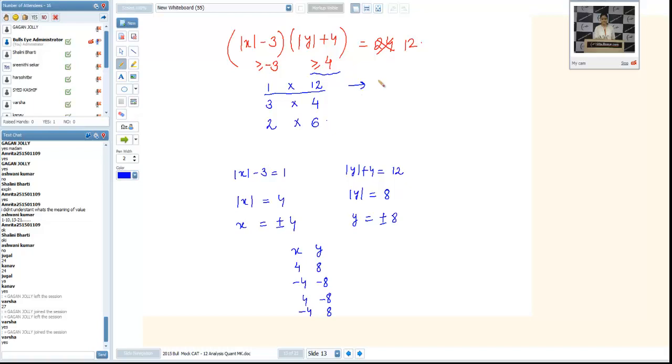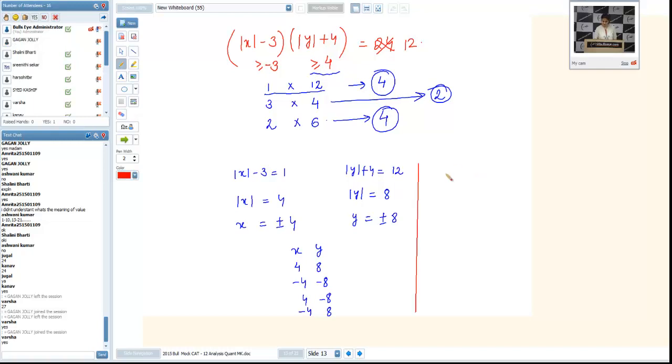So from every case, for example, if I take this case, I'll get 4 cases. From the last case, I'll get 4 cases. But from this case, I'll get only 2 cases. Why so? Now, see, if I take mod x minus 3 is equal to 3, I'll get x as plus or minus 6. But there is a problem with y's value. We'll get y as 0 only. That's why we are left with 2 cases, and they are 6, 0 and minus 6, 0. These are the only possibilities, because plus or minus 0 is nothing. We can only talk about 0. 0 is neither a positive number nor a negative number. That's why we are left with 2 cases here. These many cases are possible here. Is it okay?